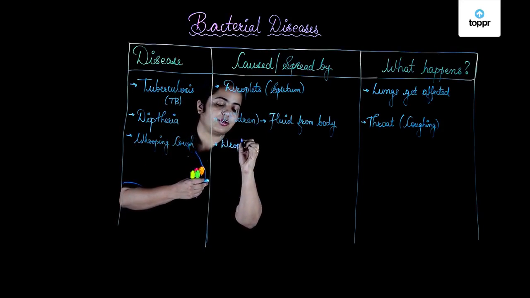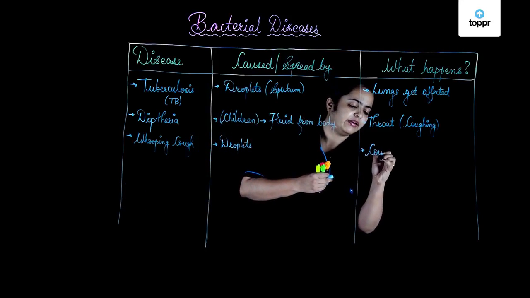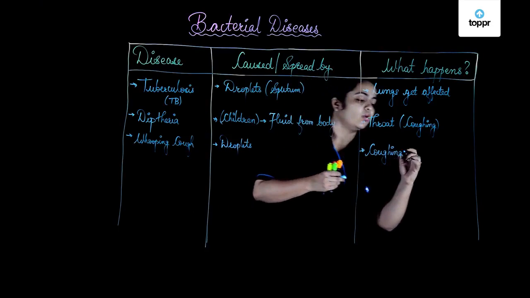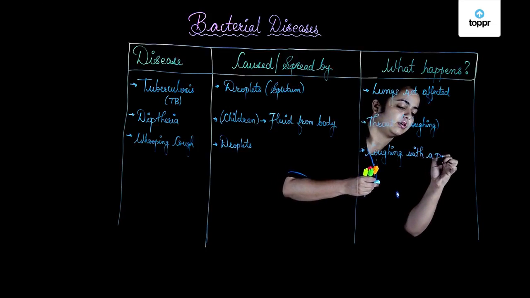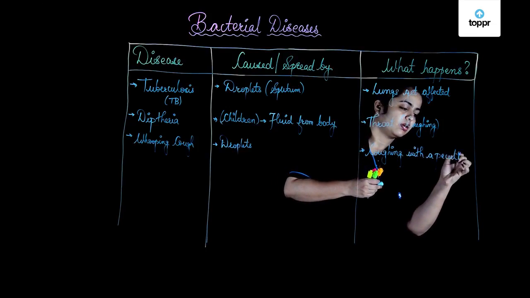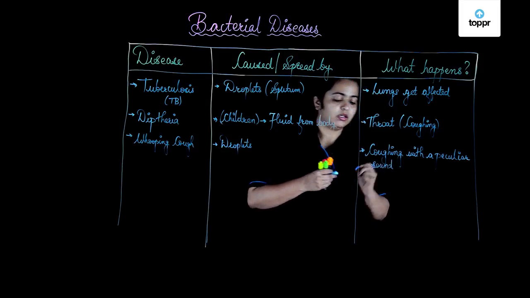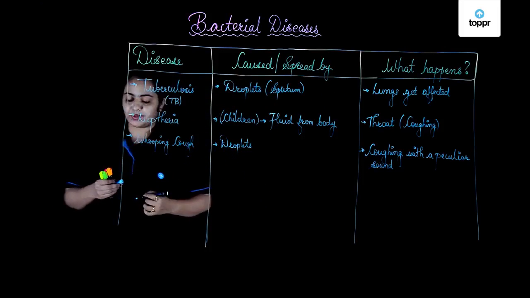So you have droplets. In this you get the problem of coughing very badly with a peculiar sound, and hence it is whooping cough. Yes, one type of peculiar sound which makes this happen.